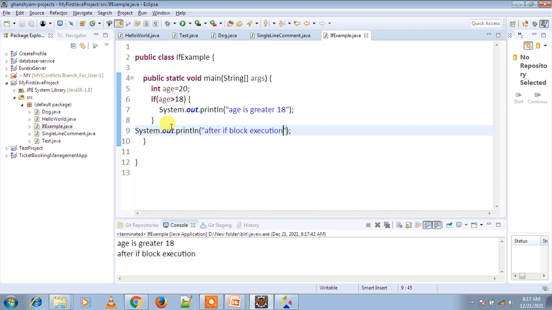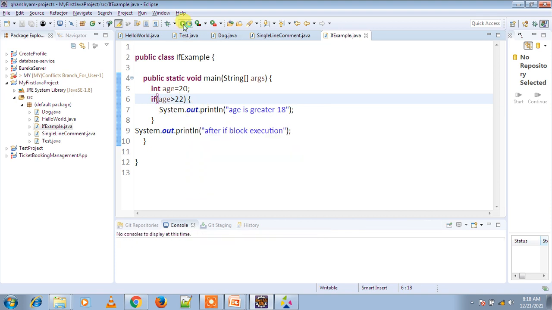Now we are changing the condition to 22: if age greater than 22. Then this condition is false, so this statement will not be executed. Now run the program.